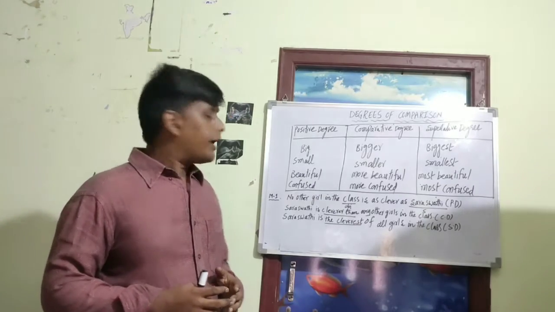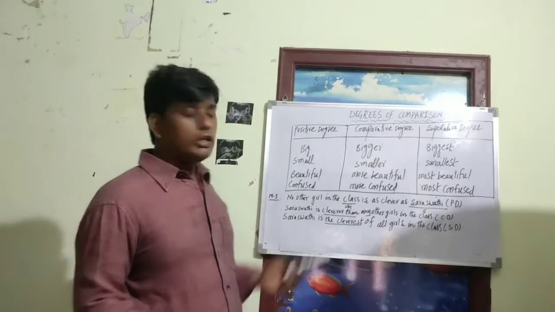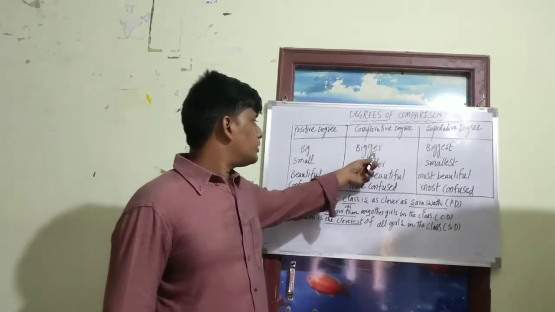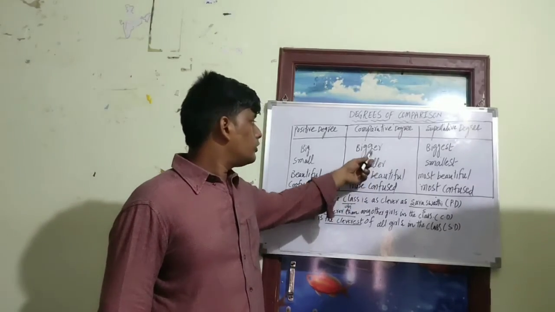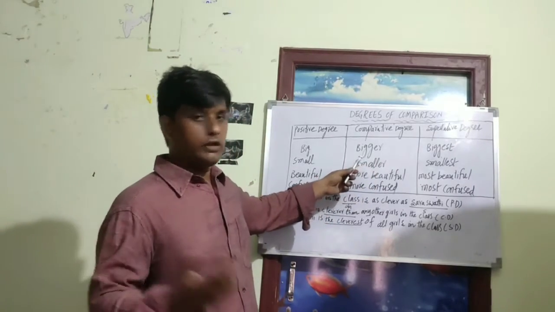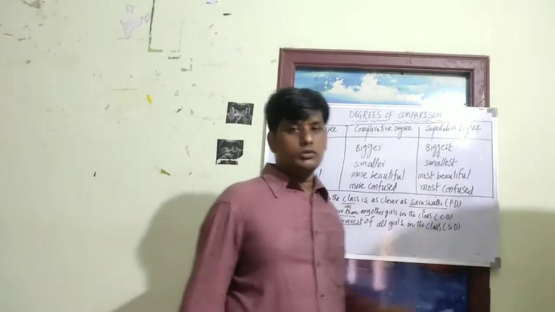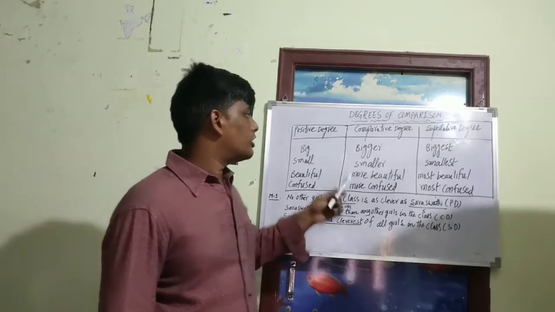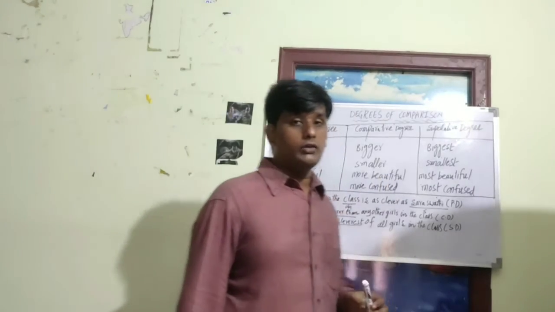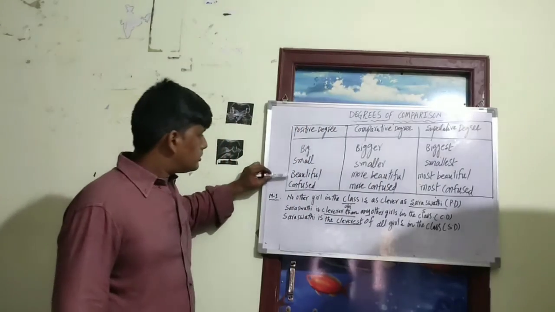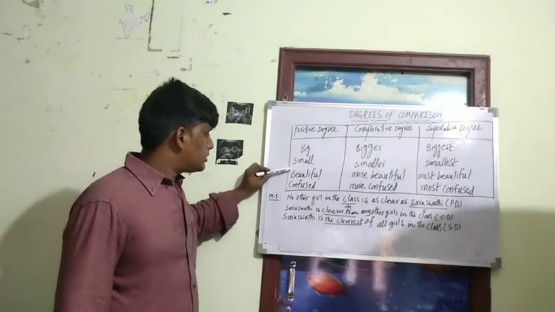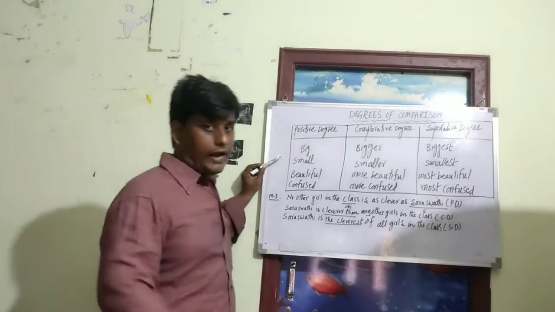I already told you that if the adjective ends with "er", then the statement is in the comparative degree, and if the adjective ends with "est", the statement is in the superlative degree. Coming to this adjective, "beautiful", it is a different adjective.